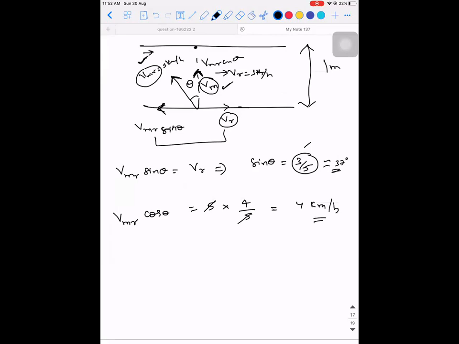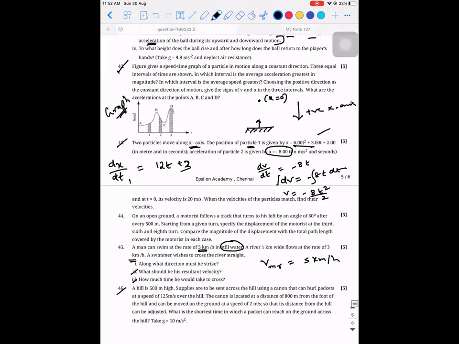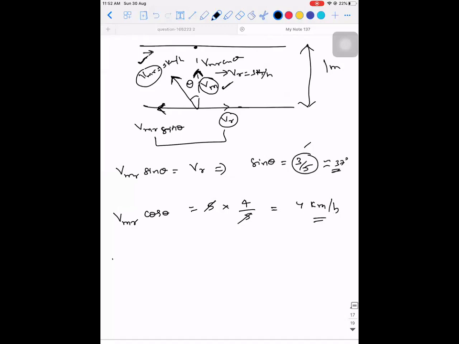Okay. And the last part, what they are asking is the time taken. So time is equal to distance by speed. So distance is 1 kilometer.